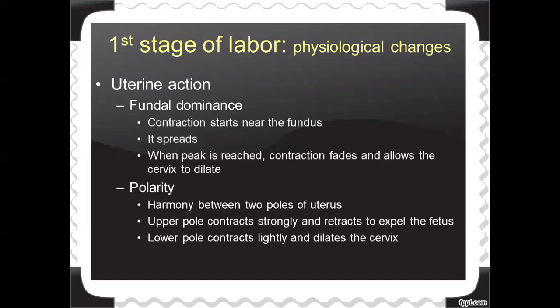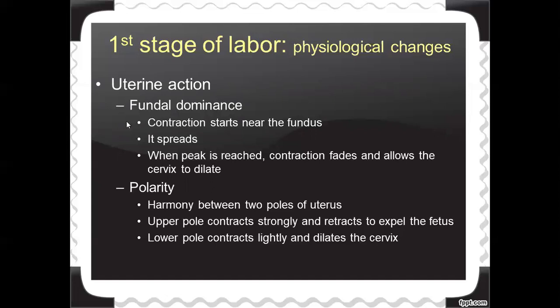Next is polarity. At the end of the third trimester, the uterus divides into two poles, the upper pole and the lower pole. The upper pole is responsible for the contraction of the muscles, and when it retracts, it will expel the fetus outside.